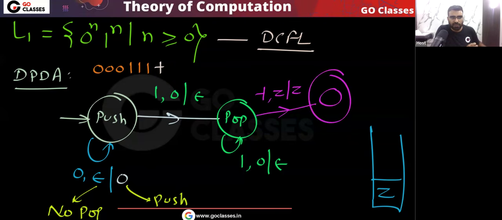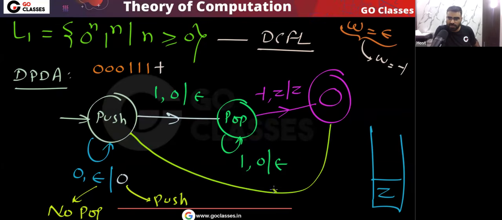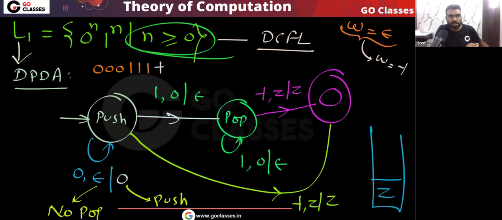Very simple point. One corner case is remaining here. If you put n equal to 0, then the empty string should be accepted. Yes or no? So if you have the empty string, then basically I can write it like this, because there is an end marker. I can simply write that the end marker is coming directly. So in the initial state, if the first symbol itself is the end marker, and on top of the stack there is Z, then I will go to the final state. Now you can see this is the DPDA for this language L1. This DPDA also accepts the empty string, because if you put n equal to 0, then the empty string belongs to the language L1. That is the reason I can say this is the DPDA.